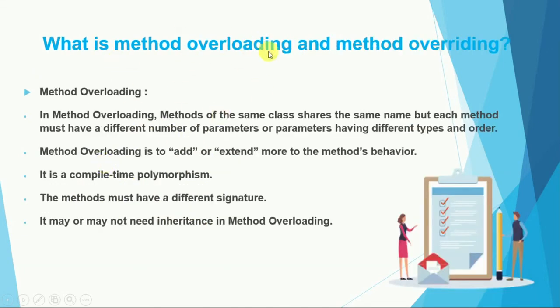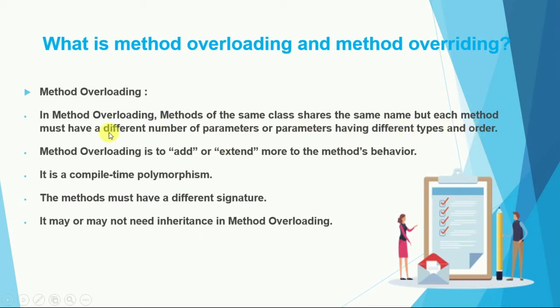So what is method overloading and method overriding? We already discussed compile time polymorphism and runtime polymorphism, and compile time polymorphism is also known as method overloading. So what is method overloading? In method overloading, we have methods of the same class. We simply have a class and two different methods that have the same name, but each method must have a different number of parameters, or parameters of different types and orders. We will discuss this with an example.